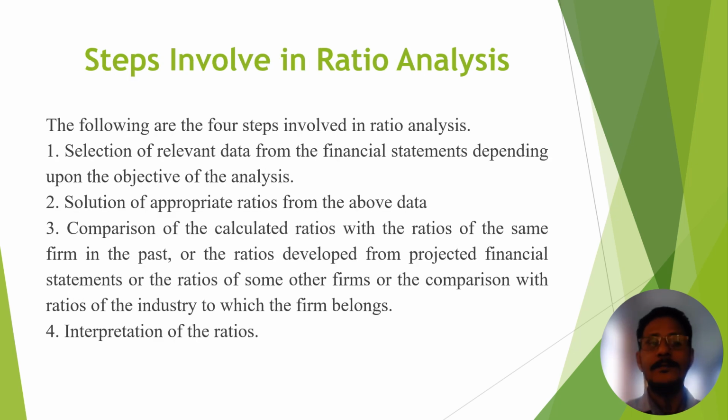Now, steps involved in ratio analysis. When we analyze any ratios, we require some steps. The first, selection of relevant data from the financial statement depending upon the objective of the analysis. First we require the purpose of analysis. According to the purpose, we require relevant data from the financial statement.